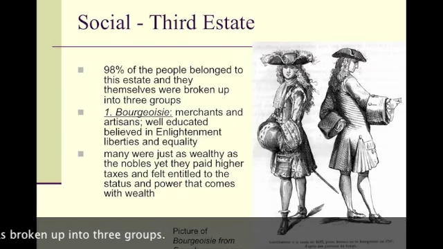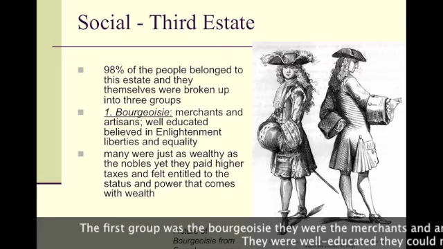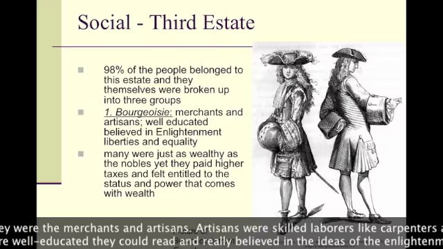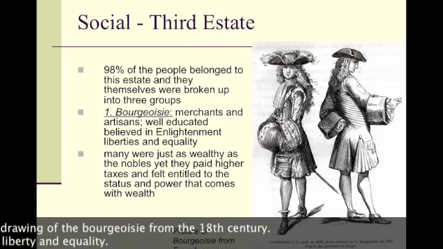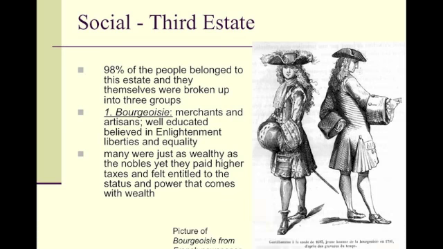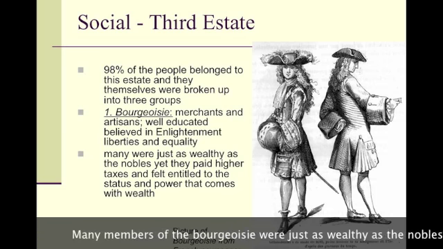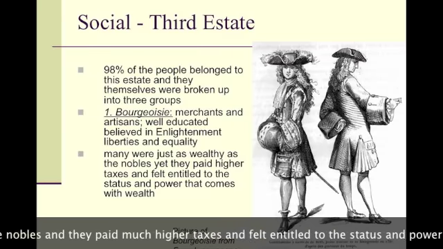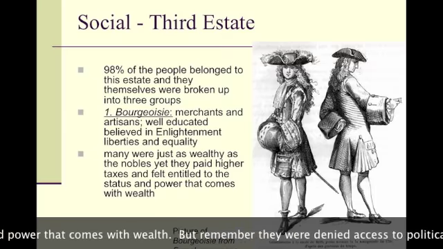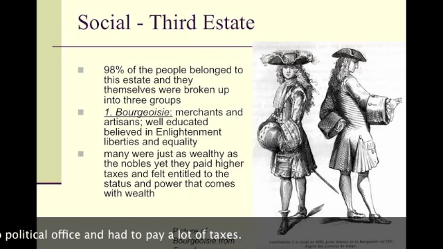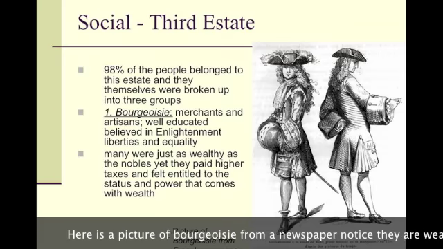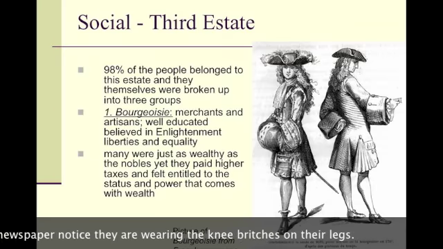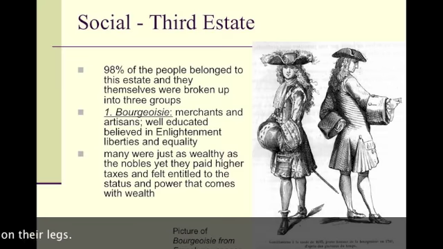And within the third estate, there were three groups. The first group was the bourgeoisie. These were merchants and artisans like carpenters and plumbers. They were really well educated and they believed in Enlightenment concepts such as liberties and equality. Many were just as wealthy as the nobles, yet they paid higher taxes and felt entitled to the status and powers that come with wealth. But remember, they didn't have access to political office and they had to pay a lot of taxes. Here is a picture of some bourgeoisie from a French newspaper. Notice that they're wearing knee breeches on their legs.